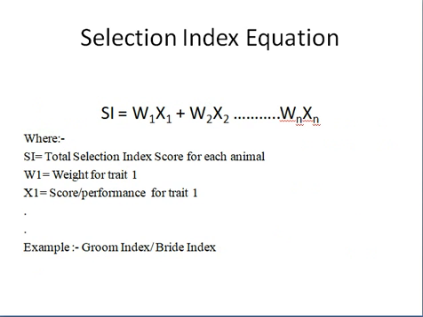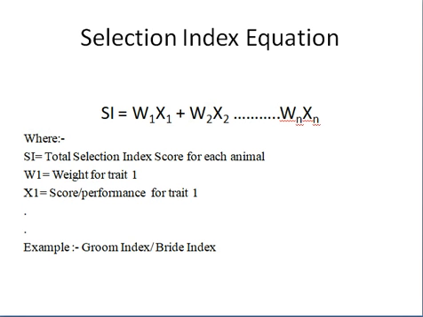So there is a simple equation for selection index. SI is the selection index, total selection index score for each animal. W1 is the weight for 1 trait. As I said, it could be 50 out of 100, 20 out of 100 for 1 trait, 20 for other, and 40 for others. It should add to 100. And X1 is score or performance for the trait. So it could be milk production, it could be body weight, it could be height. So we will multiply the performance of the animal with the weight of that trait, and then we get a cumulative score. This is called selection index.